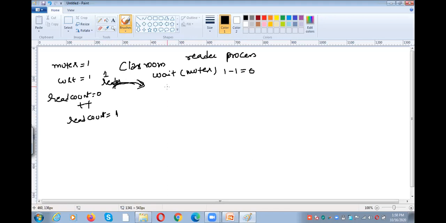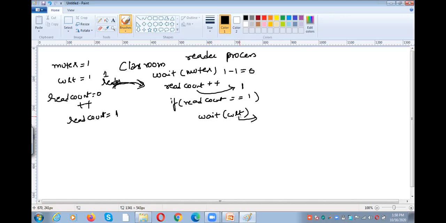After that, what do you need to perform? Read count plus plus. The first reader came into the picture. So what is the read count value now? The read count value is now 1. After that, if read count equal to 1, that means the first reader entered. Whenever the reader is reading, the writer should not write. That is the reason why we perform wait operation on WRT. So 1 minus 1 is 0.